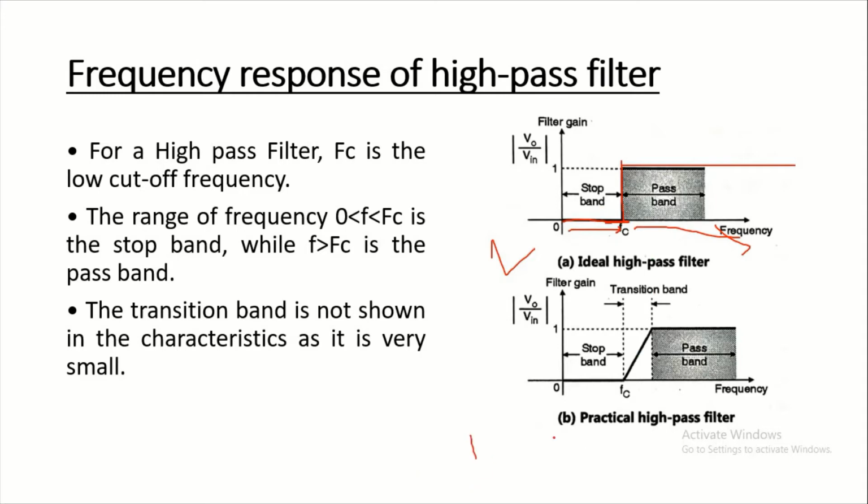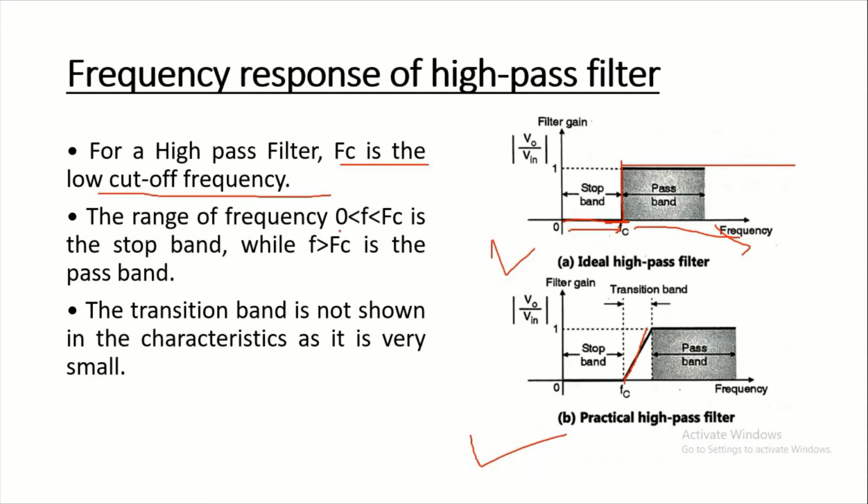Now, figure B shows the practical high pass filter response. The filter gain changes gradually, therefore a practical filter has a finite transition band, and the band present between the stop band and the pass band is called the transition band. For a high pass filter, Fc is the low cutoff frequency.